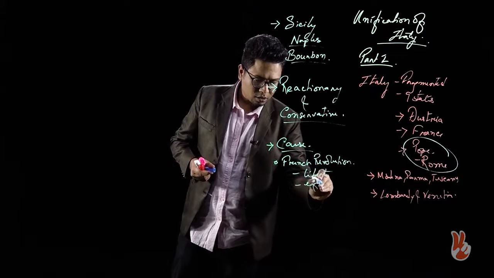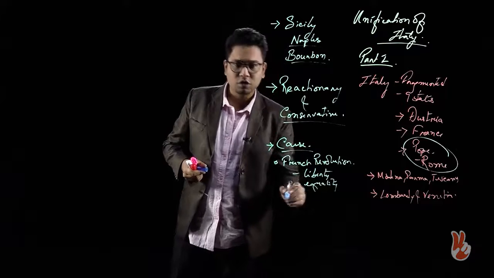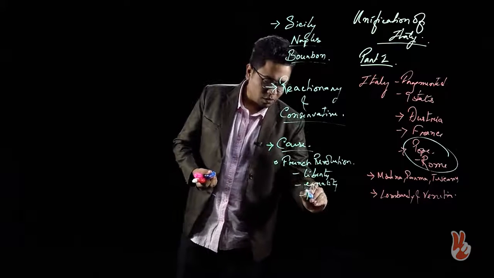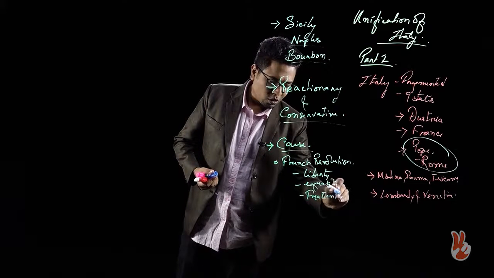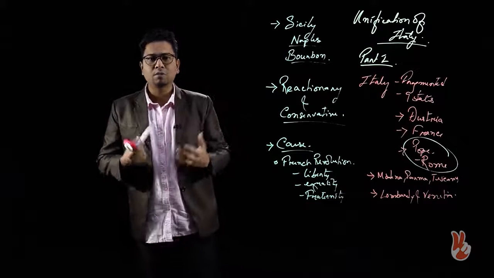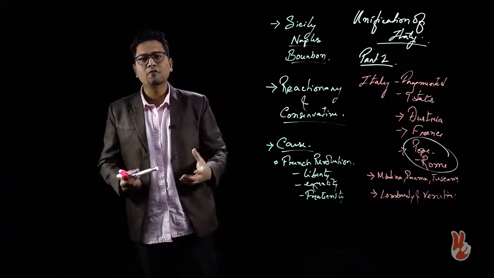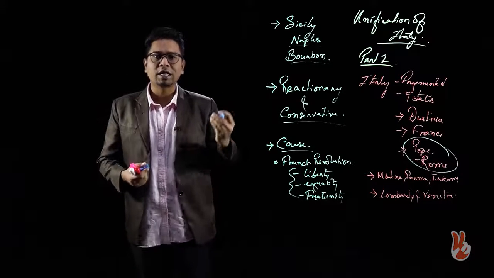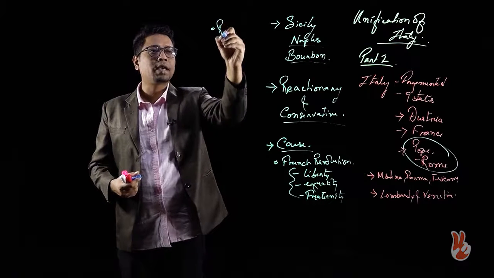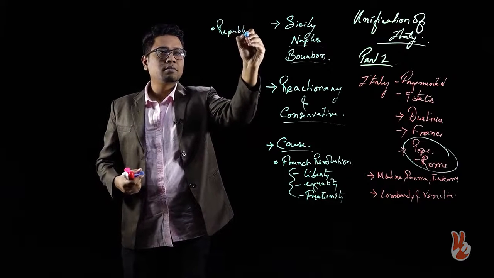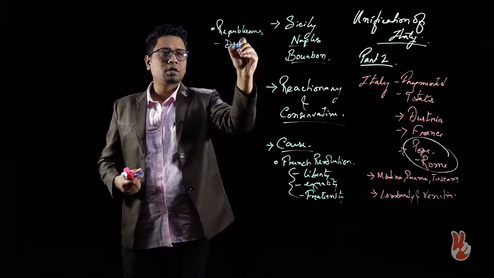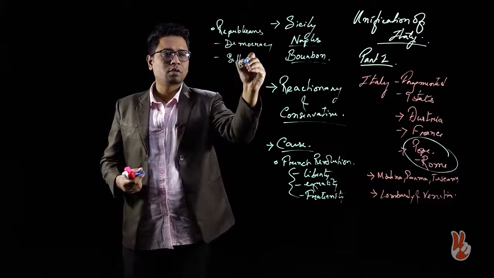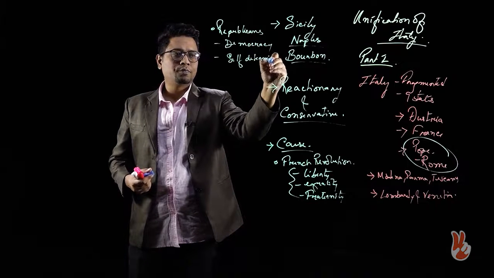equality and fraternity, which of course you as students studying for PCS exams are quite well acquainted with. These kinds of ideals were birthed during the French Revolution, and then going forward we see that these ideals coalesce into one political motivation, and the political motivation here is republicanism, democracy, and of course self-determination.